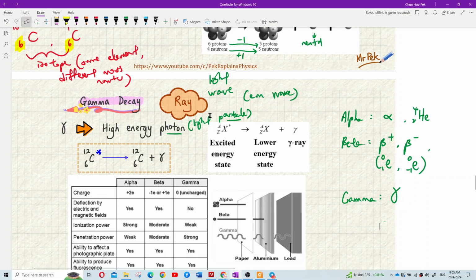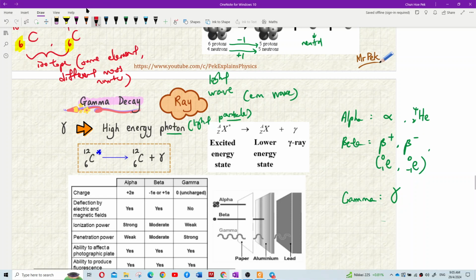Okay, since dia adalah satu gelombang or ray, so it doesn't change the element. You see that? It's still carbon. You see? Gamma decay, dia carbon menjadi carbon. Dia tak ubah dia punya proton number. It didn't change the proton number. It doesn't change the element. It's still carbon. Why? Because dia tak keluarkan particle. Dia just come out energy.